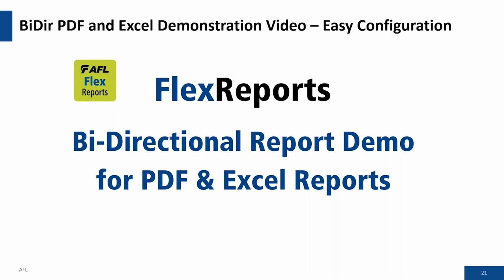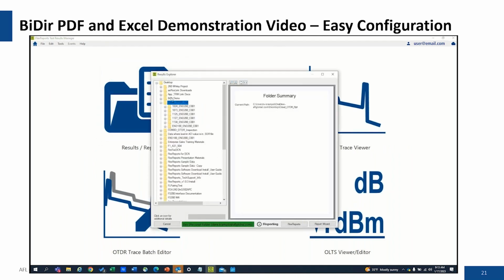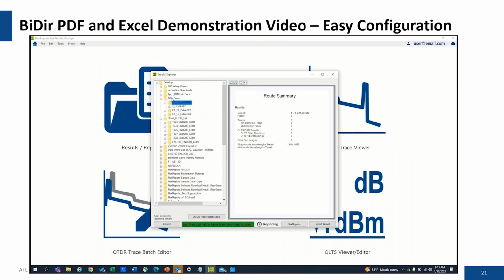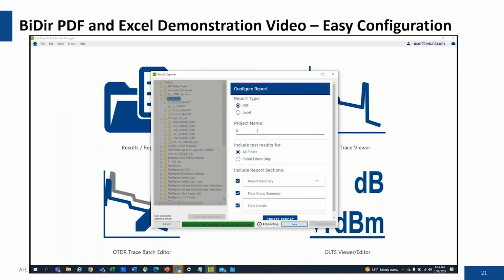So we're going to give you a bi-directional report demo for both the PDF and the Excel reports. It's pretty easy to configure. You just click on your files and navigate up to the job you want to create a report from, and you just click on FlexReports and it sends the results up to the cloud. It's very easy to configure the report.